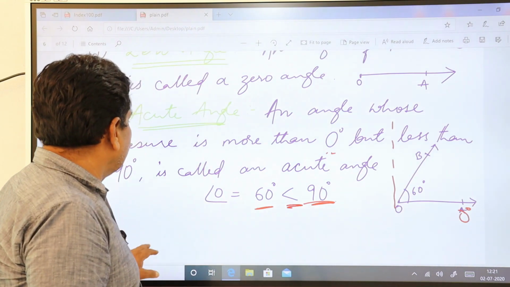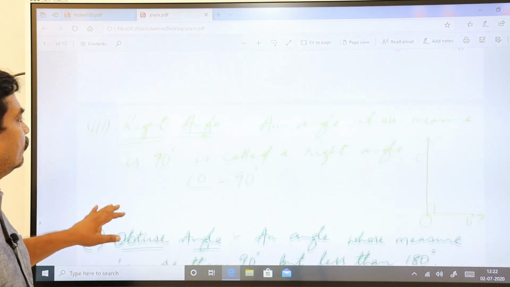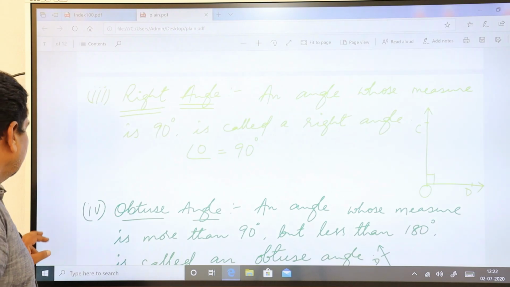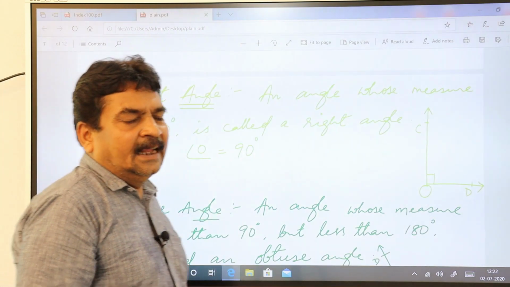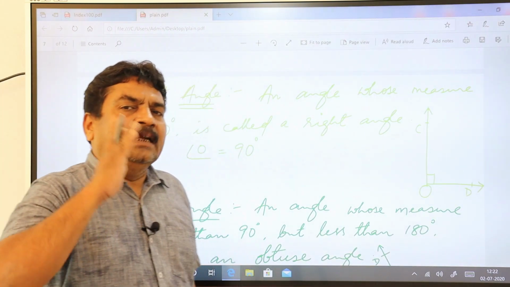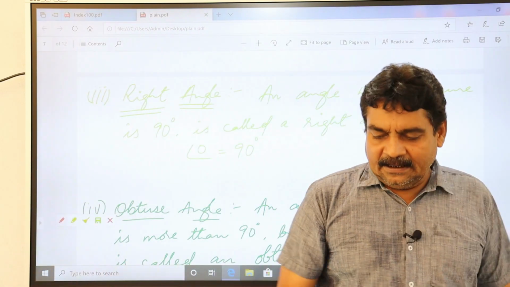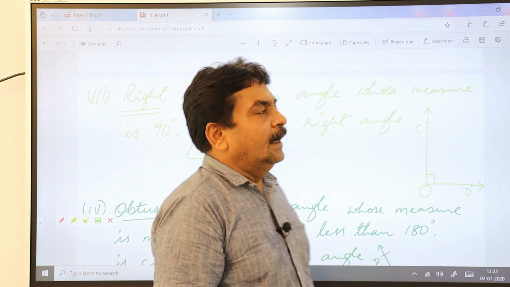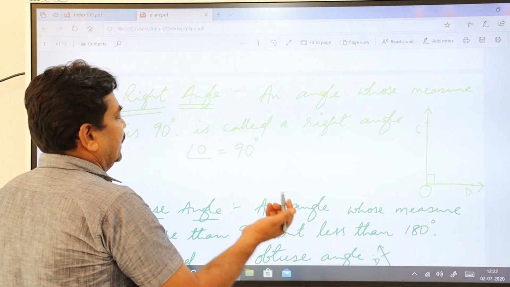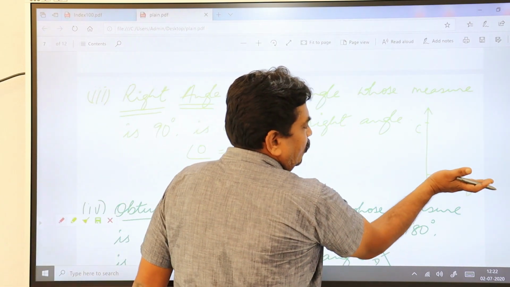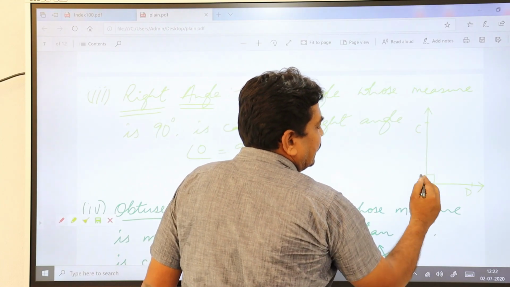Let us go to the next one. Right angle. The angle whose measure is exactly 90 degrees, you call such an angle a right angle. See, this is your 0, this is your 90.